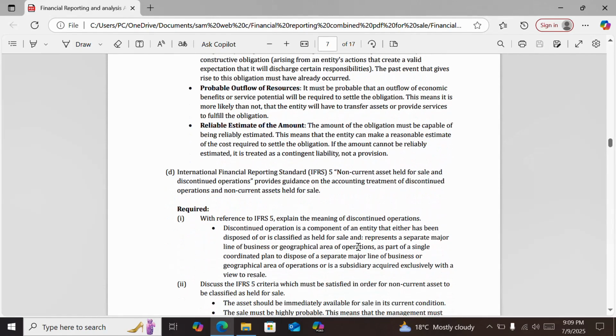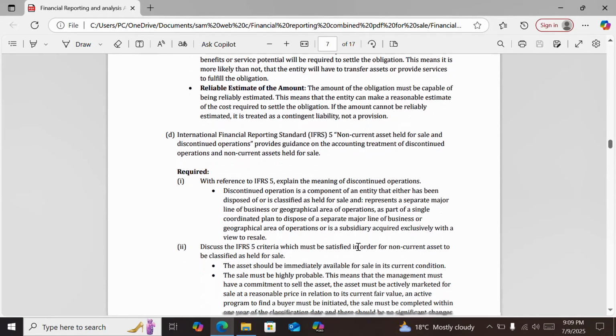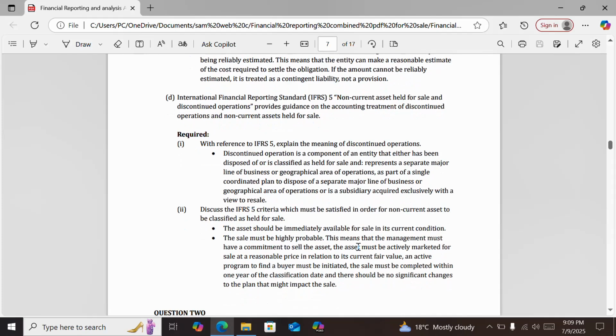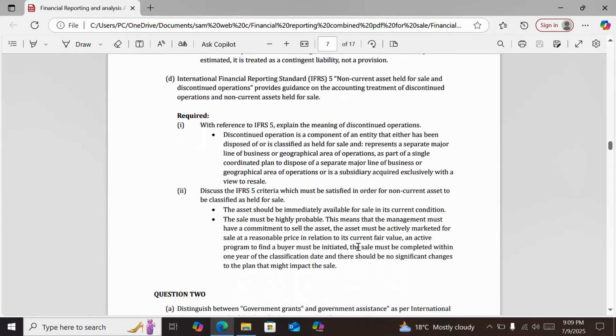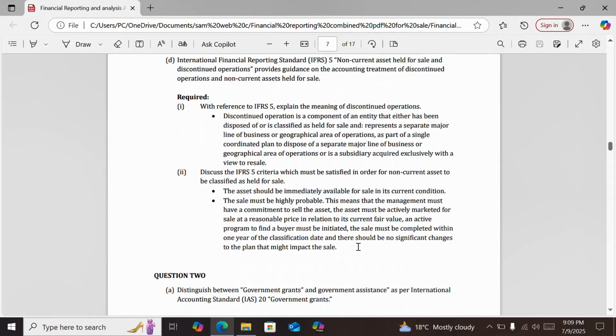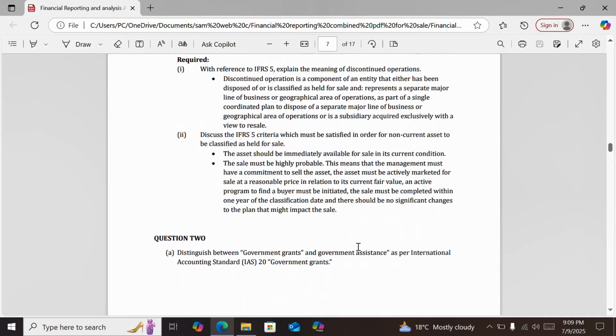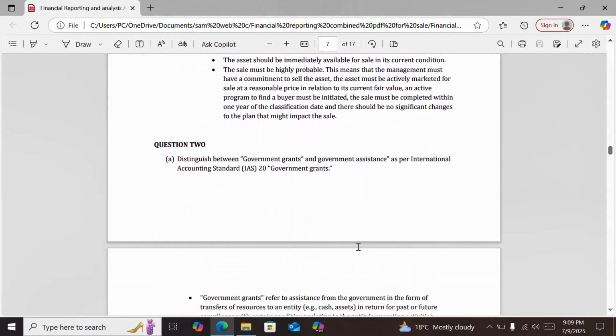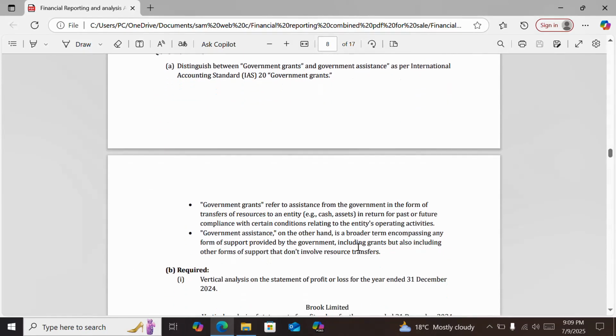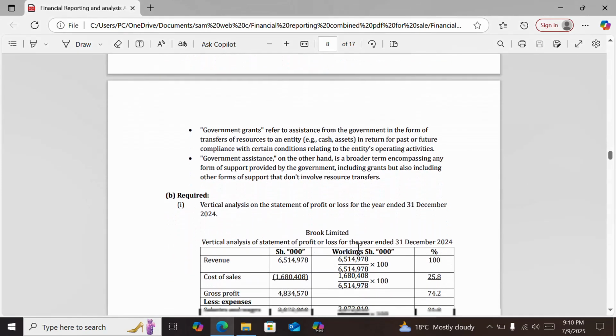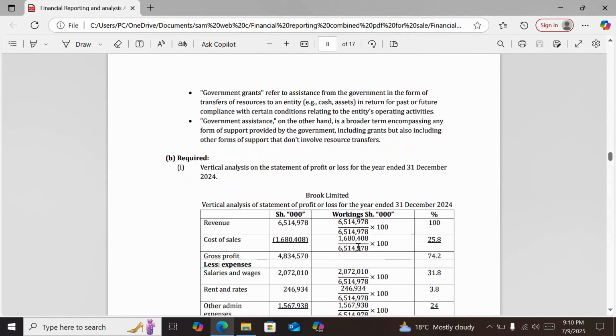And then D, the meaning of discontinued operations. And Roman 2, the criteria which must be satisfied in order for a non-current asset to be classified as held for sale. Then question 2, the difference between government grants and government assistance. The explanation is there.